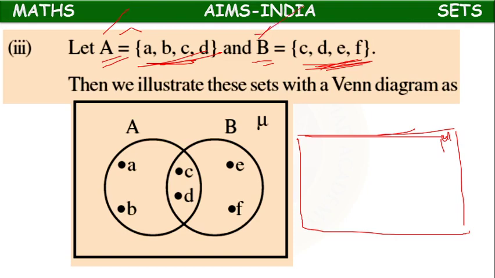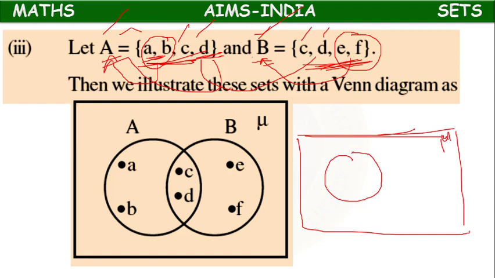But what is the similarity between A and B? In A and B, C is the common element, D is the common element. Means A is having AB, which belongs to only A but not to B. B is having EF, which belongs to only B, not to A. But CD belongs to both A and B.